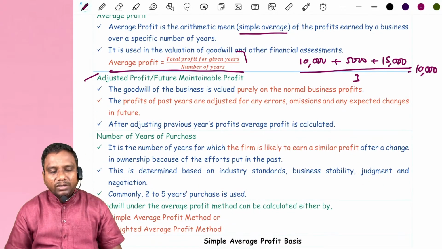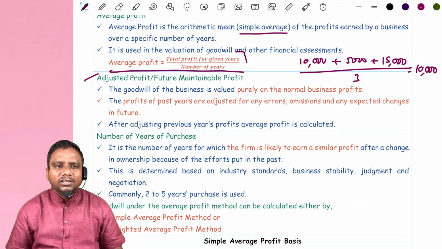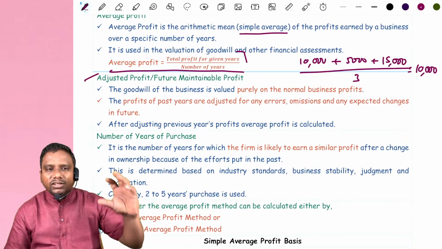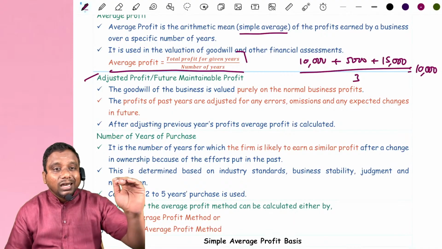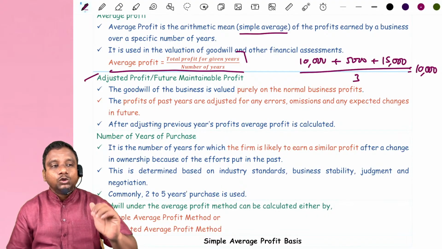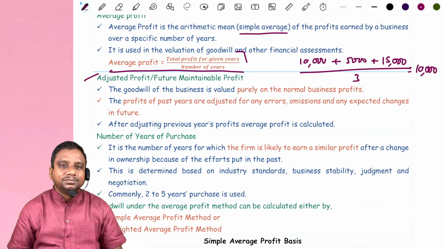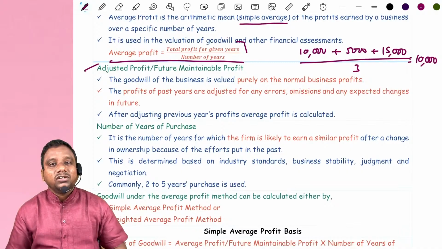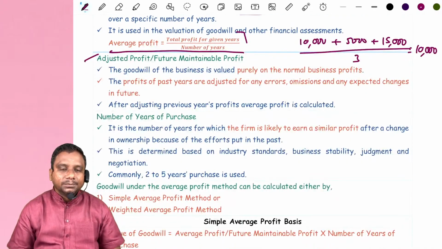Suppose goods lost by fire. It's an abnormal loss. Every year goods will not get lost. The year in which goods were lost, that year profit decreased. Now at the time of preparation of goodwill, you increase that year profit. That is called adjusted profit or future maintainable profit.